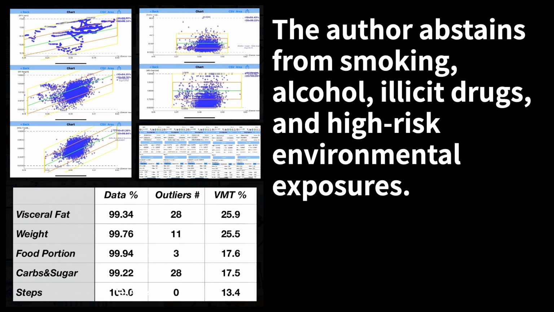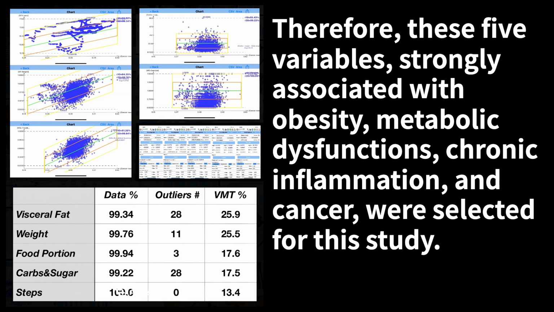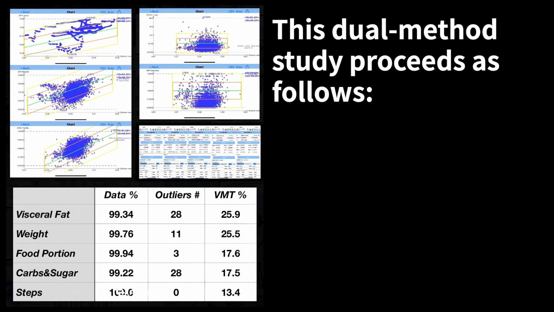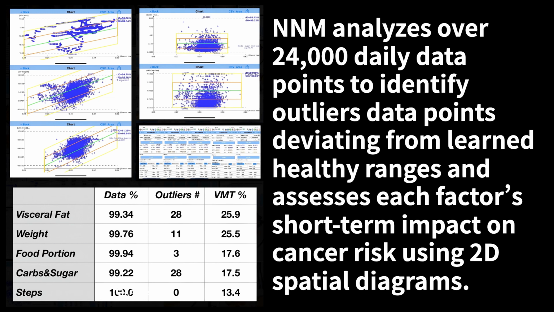The author abstains from smoking, alcohol, illicit drugs, and high-risk environmental exposures. Therefore, these 5 variables, strongly associated with obesity, metabolic dysfunctions, chronic inflammation, and cancer, were selected for this study. This dual method study proceeds as follows. NNM analyzes over 24,000 daily data points to identify outliers, data points deviating from learned healthy ranges, and assesses each factor's short-term impact on cancer risk using 2D spatial diagrams.